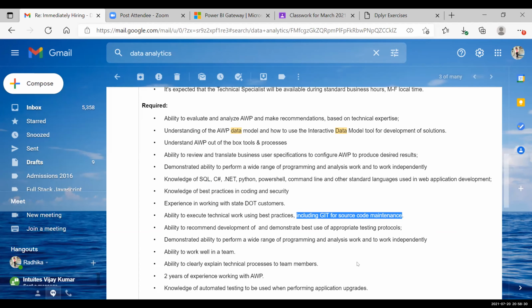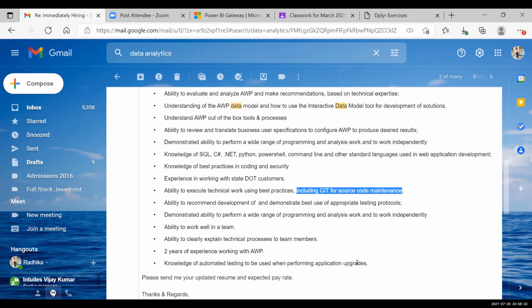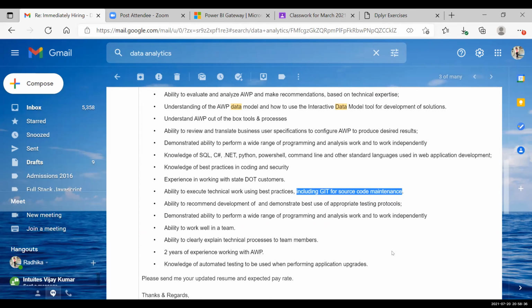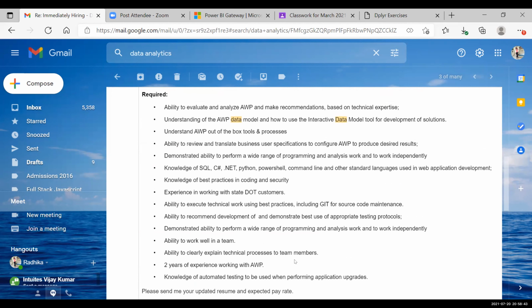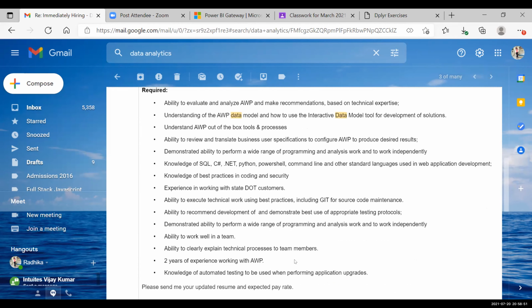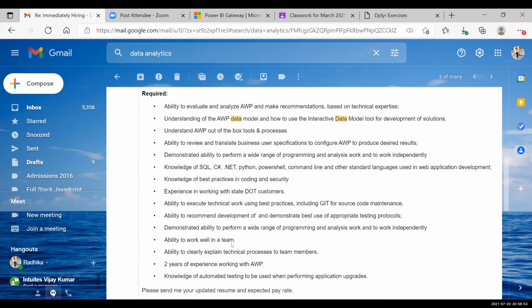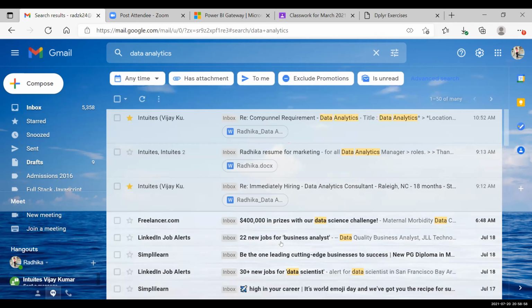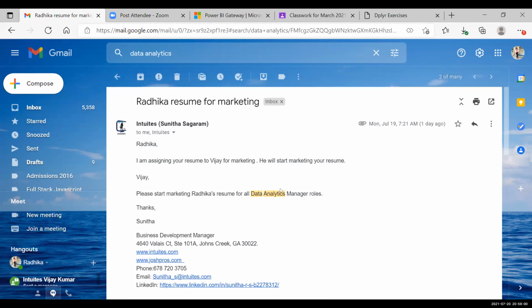So technically this is not something you should be targeting. Knowledge of testing, and in the entire stuff over here, the word analysis comes up somewhere, but this is not making it a data analytics job. As a data analyst, the person will be doing some analysis, making reports, or making some predictive models. Right, then I'll just go over a couple of positions just to understand.